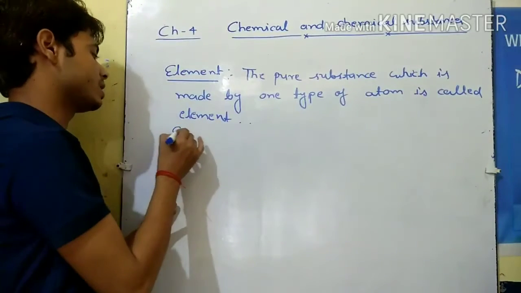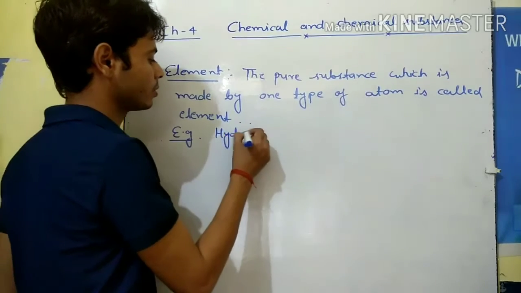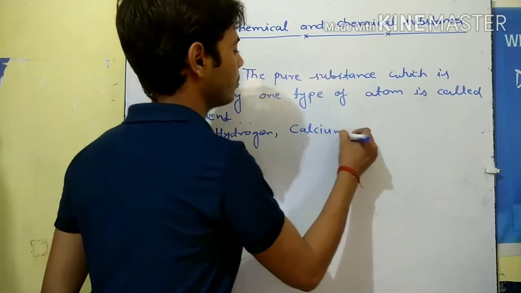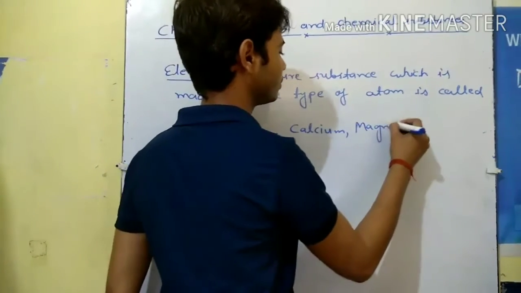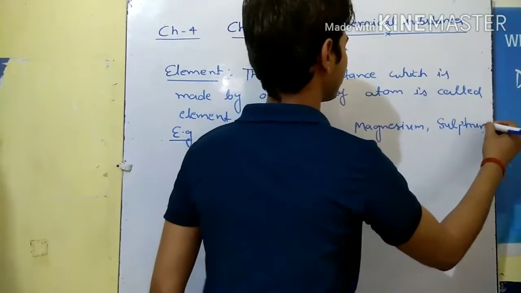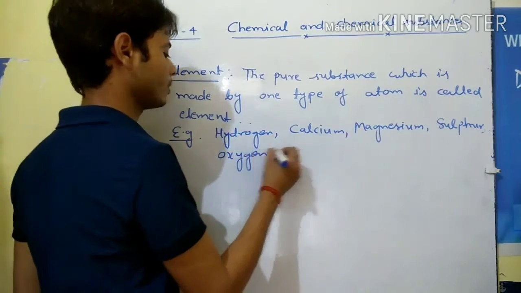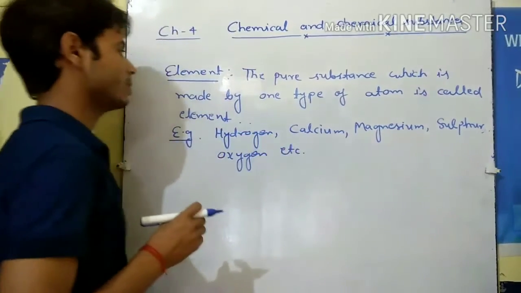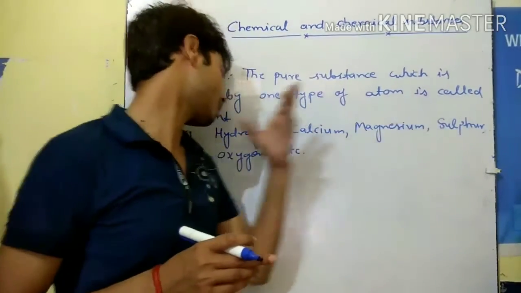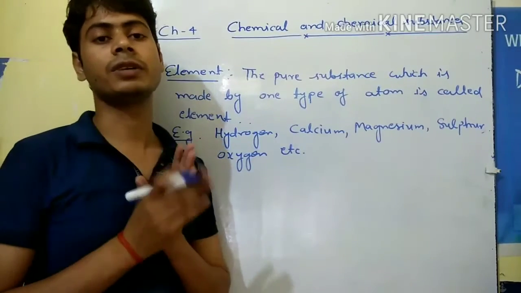Now some examples of the element: hydrogen, calcium, magnesium, sulfur, oxygen, etc. So these are some examples of the element. And each element has a set of distinct properties.